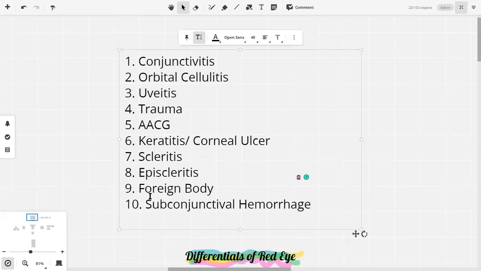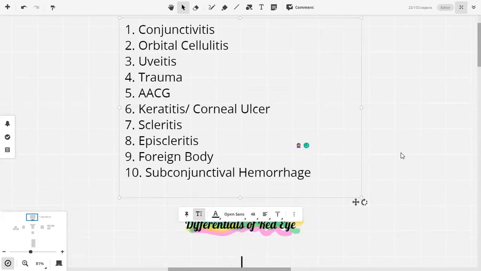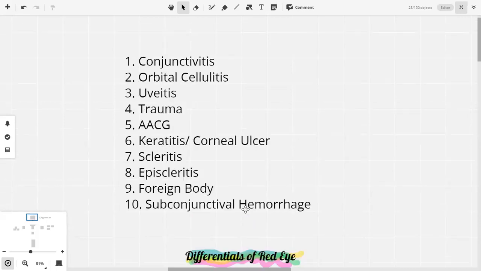So these are more or less your differential diagnosis of a red eye. Whenever a patient presents to you, in the question stem or vignette, with a red eye, these are the things which have to come into mind. Conjunctivitis, orbital cellulitis, uveitis, trauma, glaucoma, keratitis, corneal ulcers, scleritis, episcleritis, foreign body, subconjunctival hemorrhage. So briefly we'll go over these again, and then we will move on to conjunctivitis.